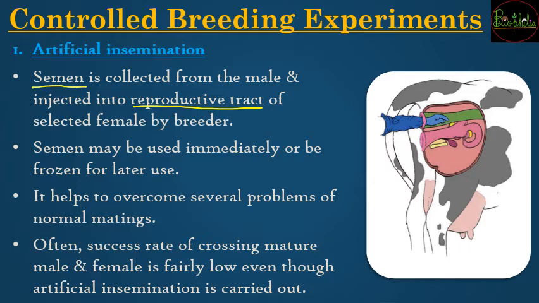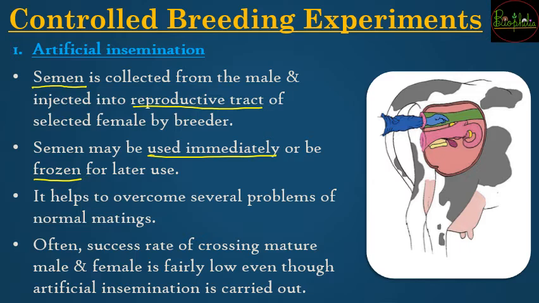When the semen is not to be used immediately, you can keep it in a frozen state for storage purposes, or you can also use it immediately as fresh semen. If you have obtained the semen of an exotic bull, then you can collect a large amount of semen, keep it in a frozen condition, and whenever you have the desired female cow to be artificially inseminated, you can defreeze it and the insemination process can be carried out.